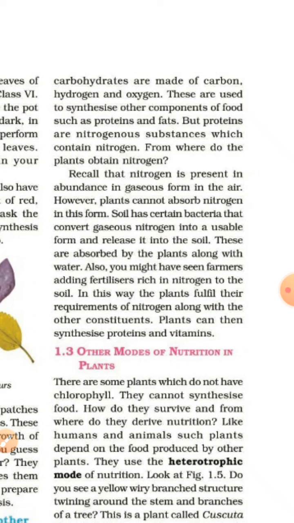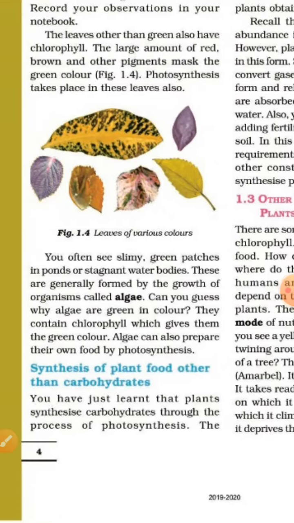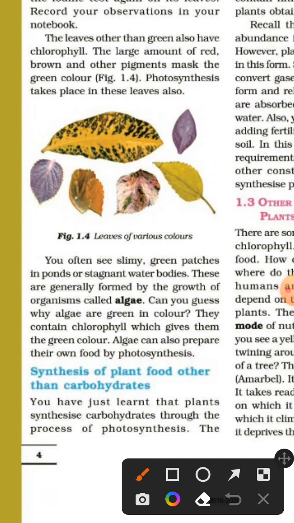Recall that nitrogen is present in abundance in the air as a gas. However, plants cannot absorb nitrogen in this form. Soil has certain bacteria that convert gaseous nitrogen into a usable form and release it into the soil. These are absorbed by the plant along with water. Also, you might have seen farmers adding fertilizers rich in nitrogen to the soil. In this way, the plants fulfill their requirement of nitrogen along with the other constituents. Plants can then synthesize proteins and vitamins.